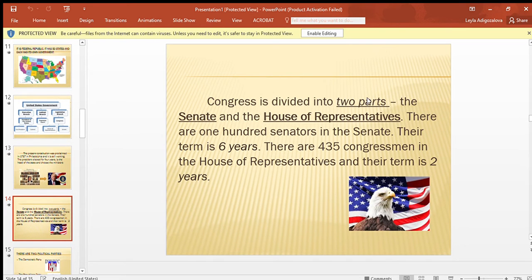Congress is divided into two parts, the Senate and the House of Representatives. There are 100 senators in the Senate. Their term is 6 years. There are 435 congressmen in the House of Representatives, and their term is 2 years.